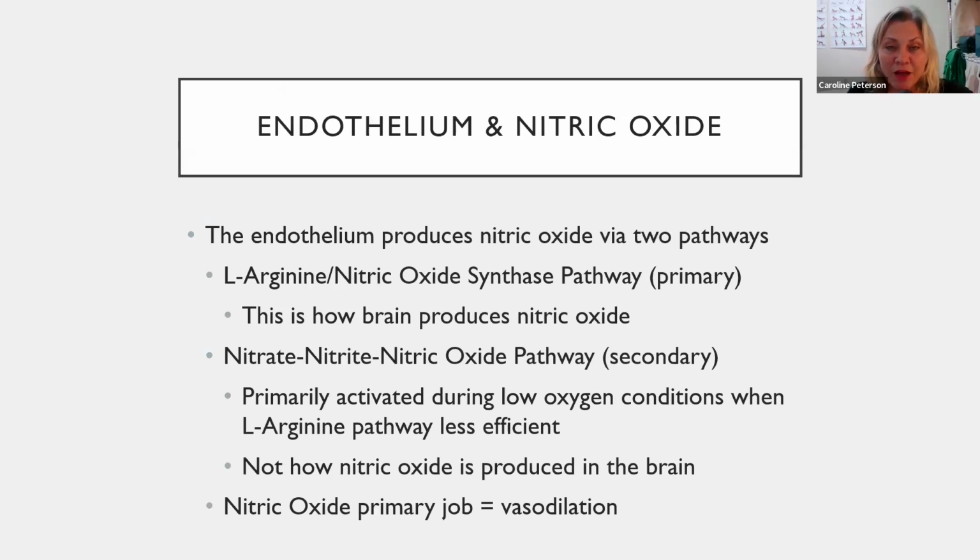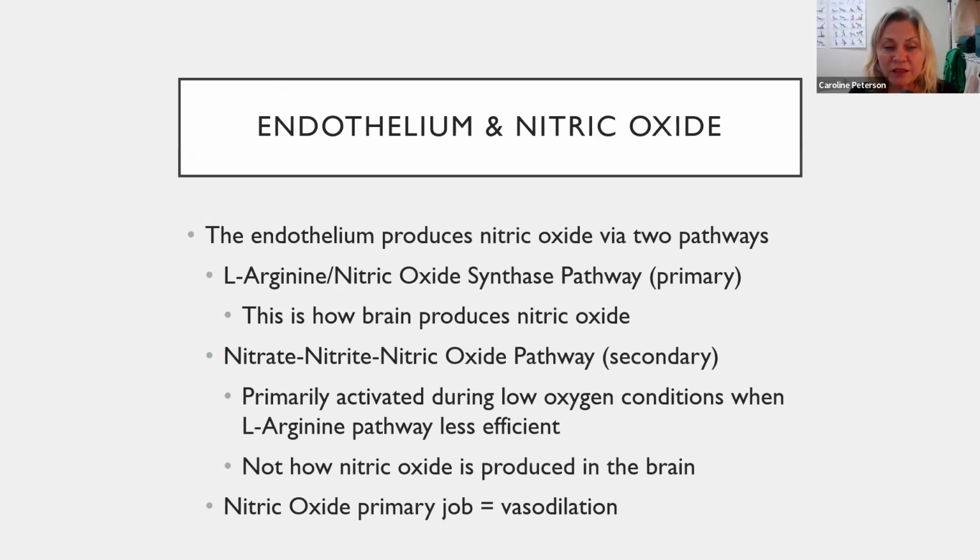There are two different pathways that produce nitric oxide. One pathway, the primary pathway, is called the L-arginine nitric oxide synthase pathway. This is the only way the brain produces nitric oxide.